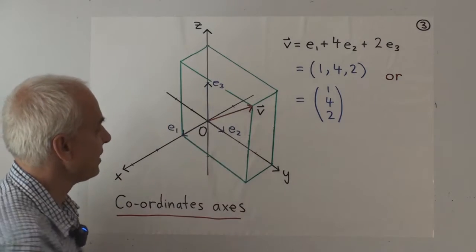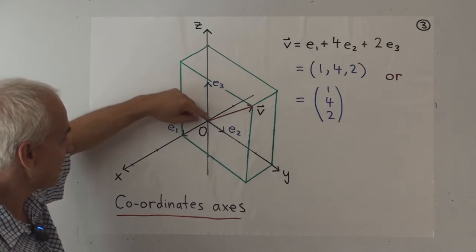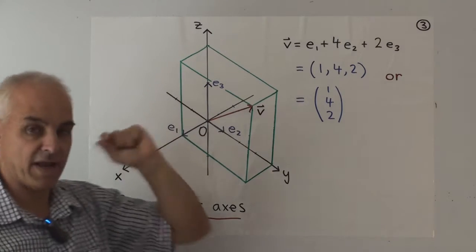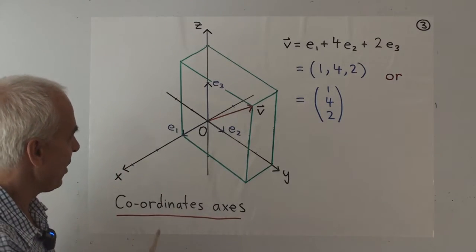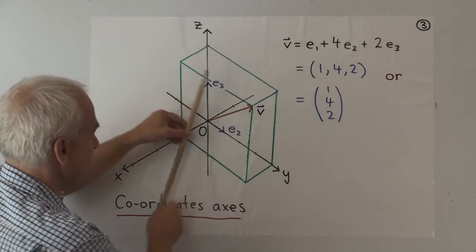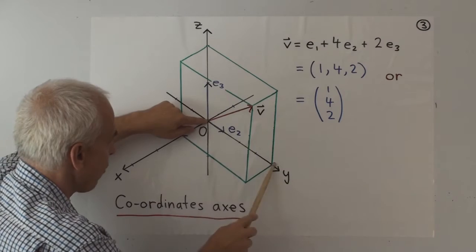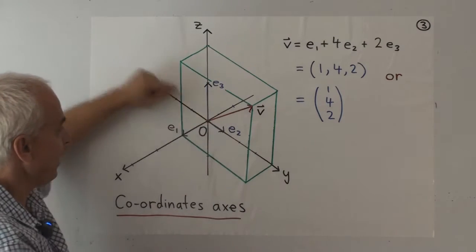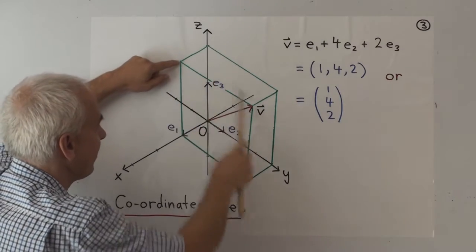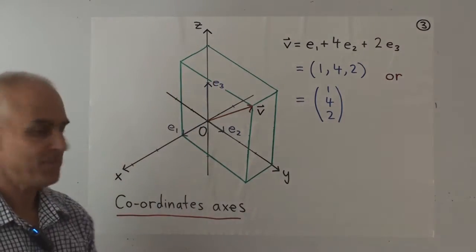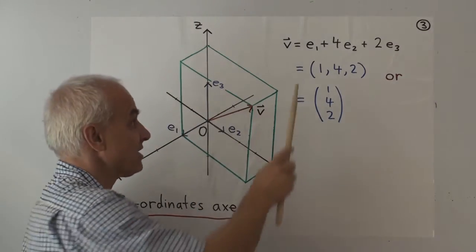And that's how we represent it in our three-dimensional picture by drawing a little parallelepiped whose sides are parallel to the coordinate axes. Okay. This is a very useful technique. All you have to be able to do is to draw lines which are parallel to the three axes that you started with. Okay, so E1, 4E2, 2E3, and then you just draw lines which are parallel to the ones from the coordinate axes. And you get that box or parallelepiped, and that corner of the box then represents the vector V.